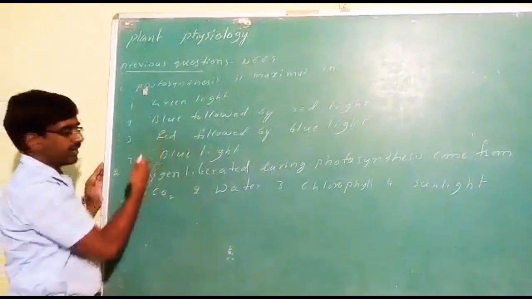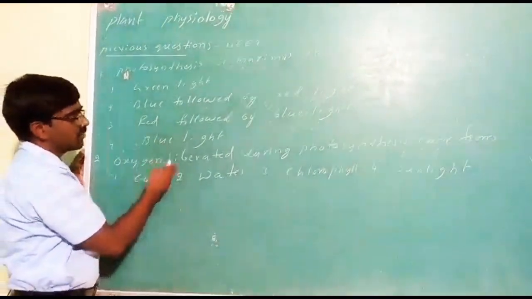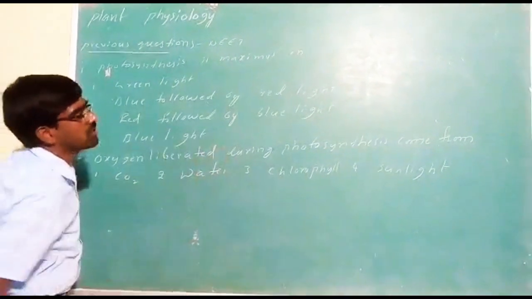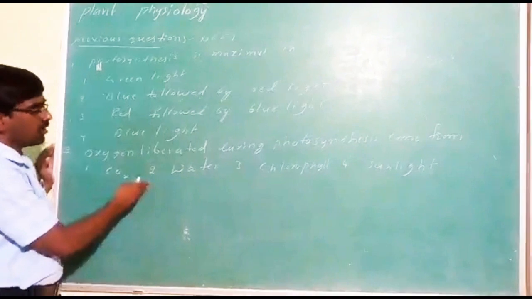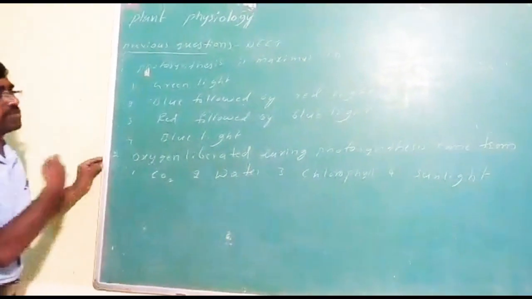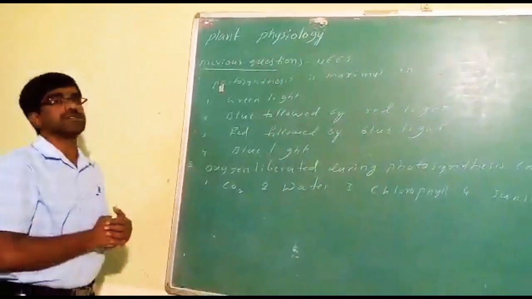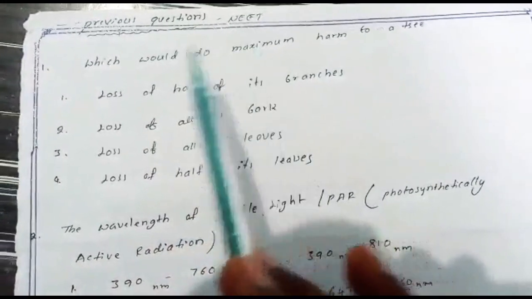Then you can guess what is the right answer. Question number 2: oxygen liberated during photosynthesis comes from either carbon dioxide, water, chlorophyll, or sunlight. From where is the oxygen liberated? You can guess it now. I'll tell you once.